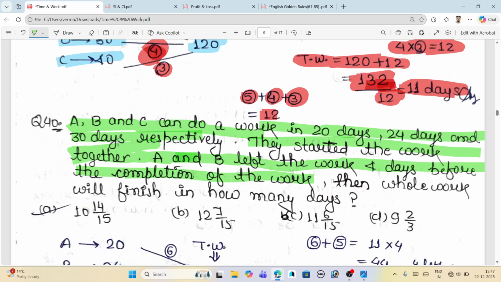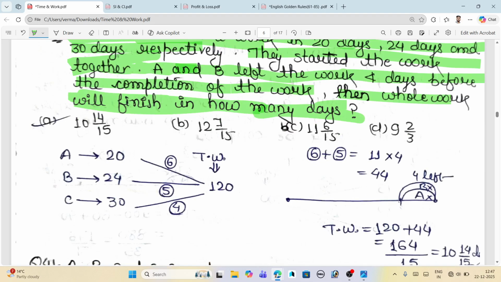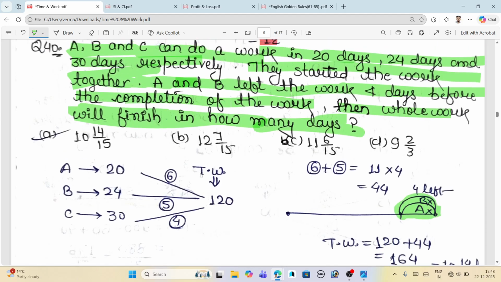What can we do? We use the same approach. We add the efficiency of A plus B and multiply by time, that is 4 days, to get the total work, and we add this work to the total. Then the whole work will finish in how many days? This is the same question, only adding one more individual in the left out concept. In the diagram, A left the work before the final completion, and obviously B also left. So what's our approach? Firstly, take the LCM of 20, 24, and 30. You will get an LCM of 120, and we consider this our total work.